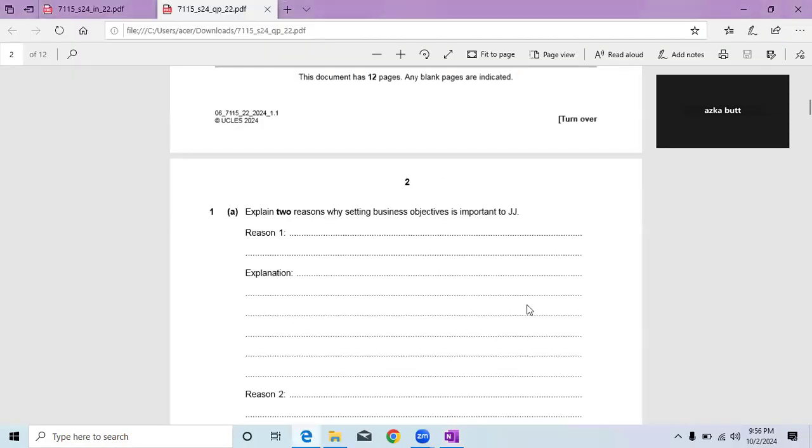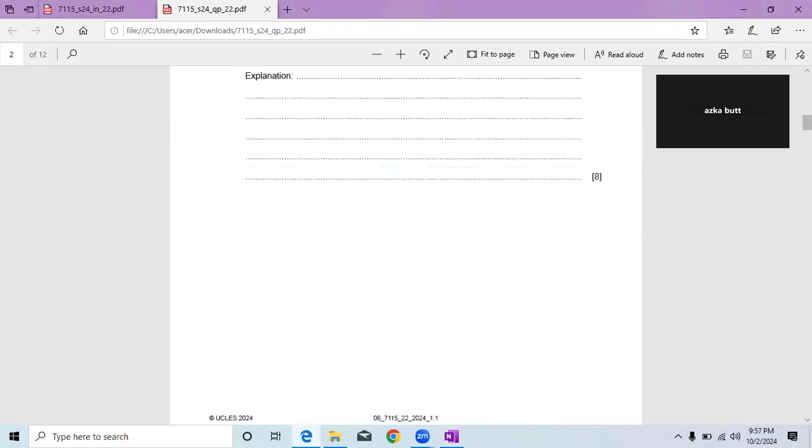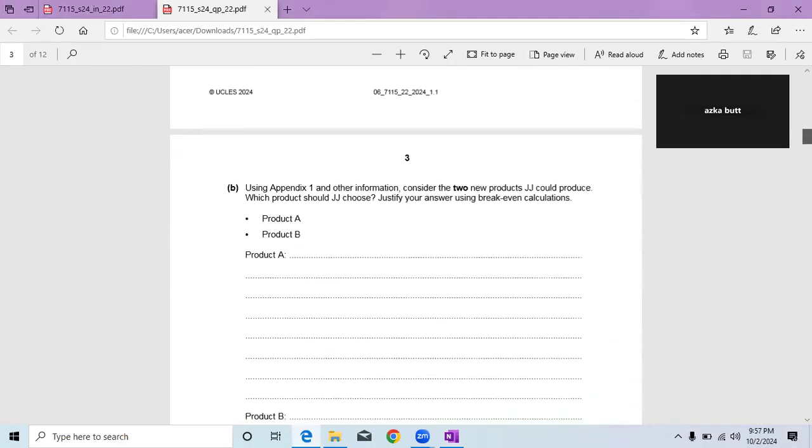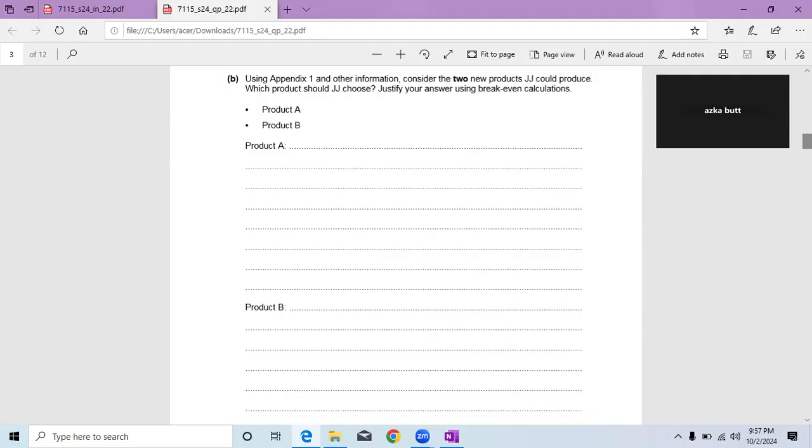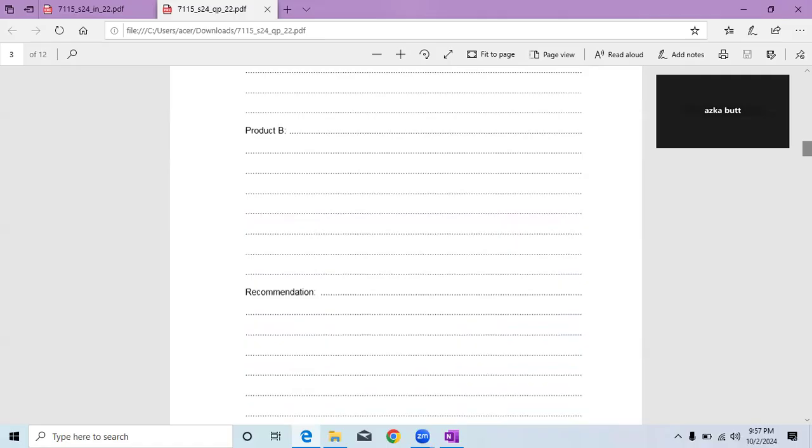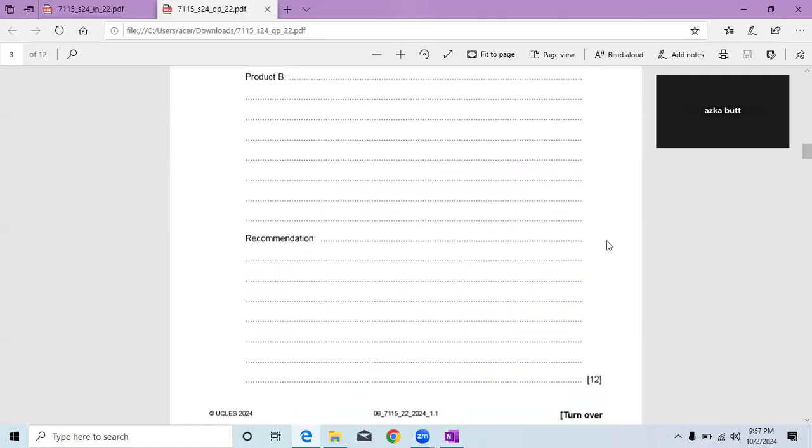So let's see the second question. Okay, so we have the B part, and it's about using Appendix 1 and other information considered on two new products JJ could produce. Which product could JJ choose? Justify your answer using break-even calculations. So we have to calculate break-even for product A and for product B, and at the end we will be talking about which product JJ should produce.